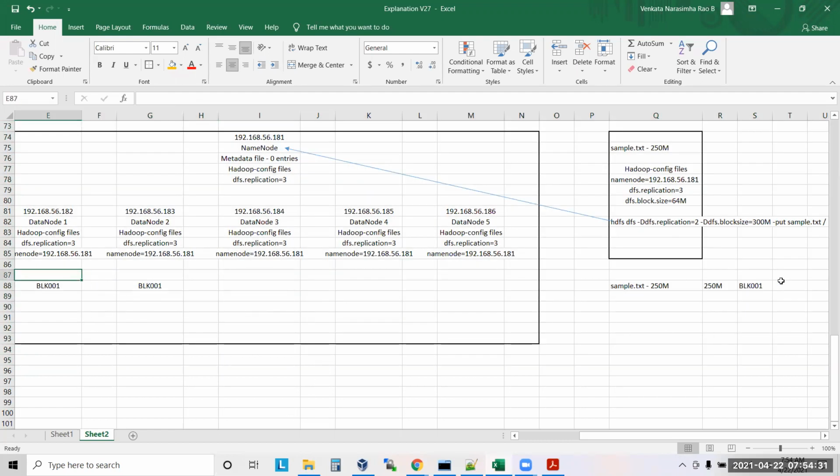See, here the entire block is in one data node only. Yes or no? Yeah. So that is the reason bigger blocks are not suggestible. But if I say I want a block size of 2 GB, will Hadoop agree or not? It will agree. I'm giving 10 GB of data and telling Hadoop to cut this data into 2 GB pieces, then it will cut into only 5 pieces. Understand?